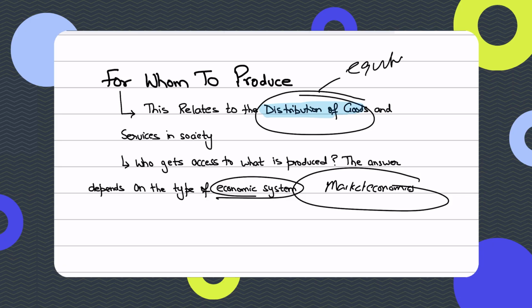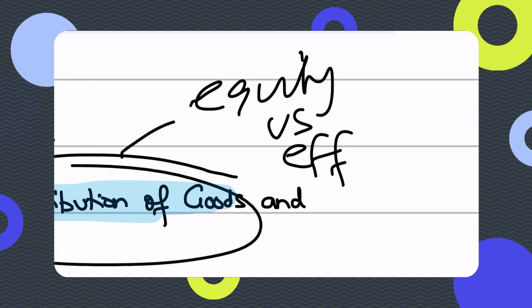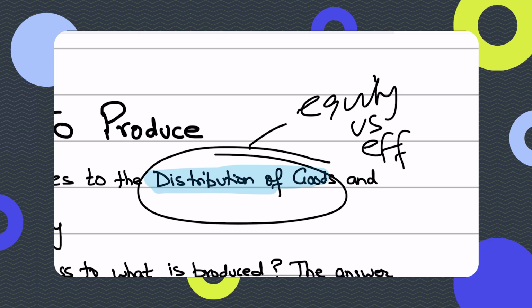Equity versus efficiency. What I mean is, should goods be distributed equally, or according to the ability to pay? When we say goods should be distributed equally, we have the equity concern in mind, but distribution according to the ability to pay is more concerned with the efficiency principle. We are allocating our goods efficiently because we are producing goods that are mostly demanded by consumers who can actually afford to pay. So when you talk about distribution of goods, you need to understand this.